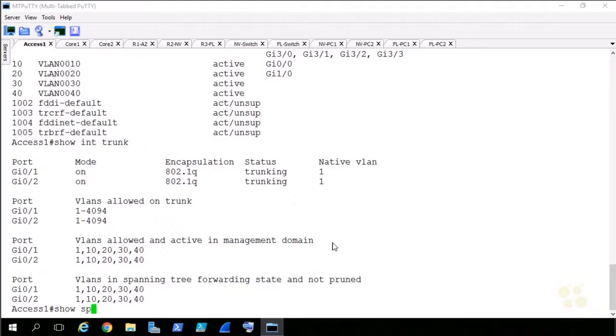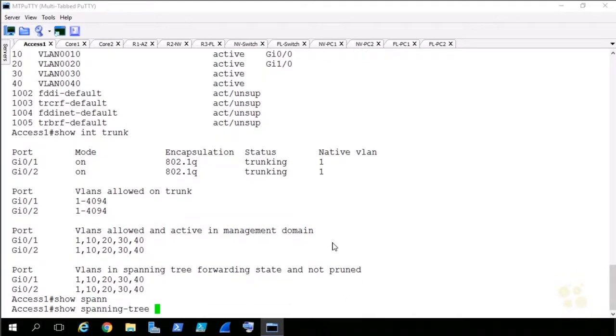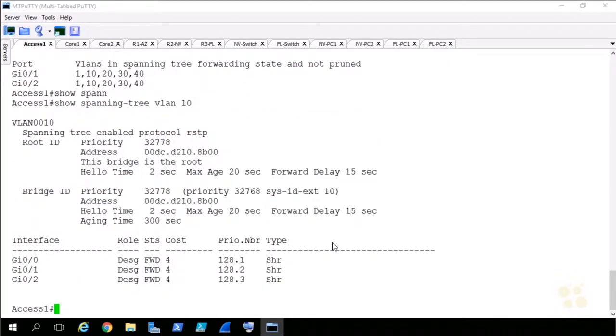Let's see, show spanning tree. VLAN, let's just take a look at VLAN 10. Okay, cool. So it looks like in VLAN 10, spanning tree has come to a happy place. They are in the forwarding state, so that looks good. Nothing ugly here quite yet. So far, the access switch seems to be pretty solid.